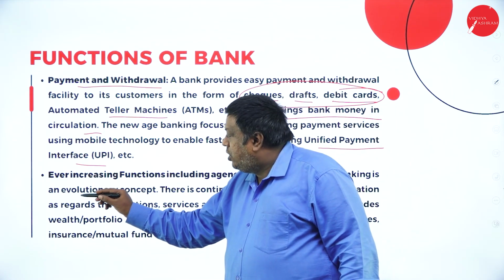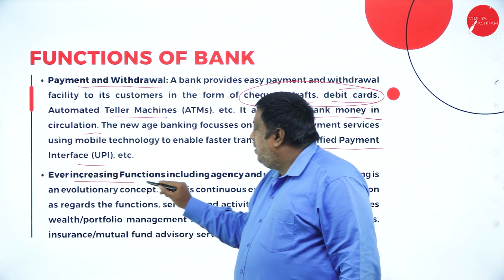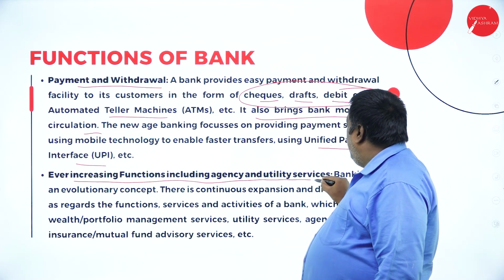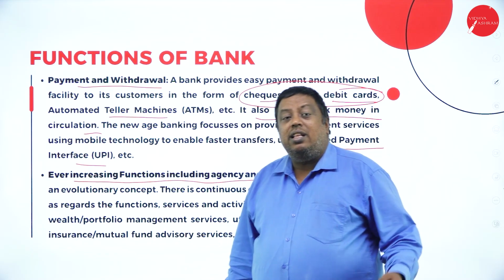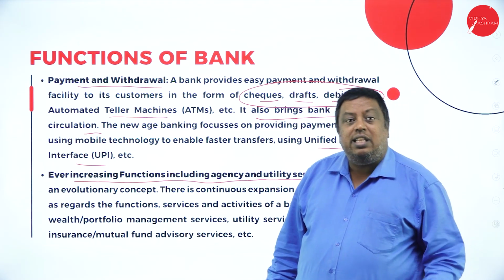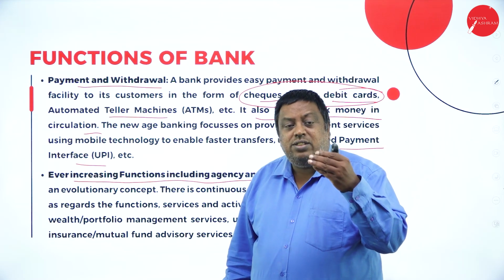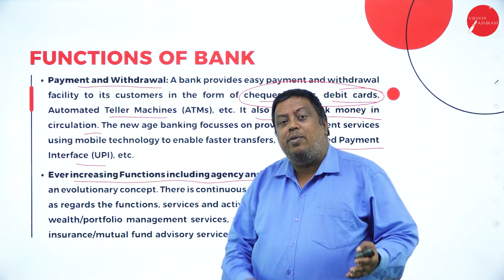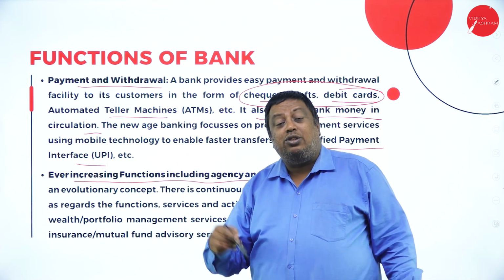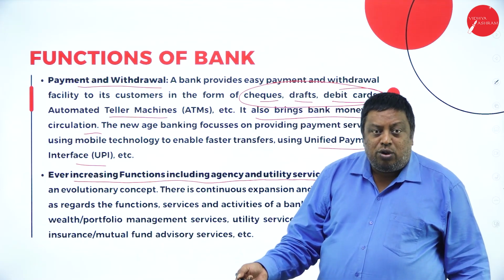The next function was ever-increasing functions, including agency and utility services. Means they are saying that the banks are supporting the public by investing their amount in the insurance sector or mutual funds with the guidance of the deposit holder.